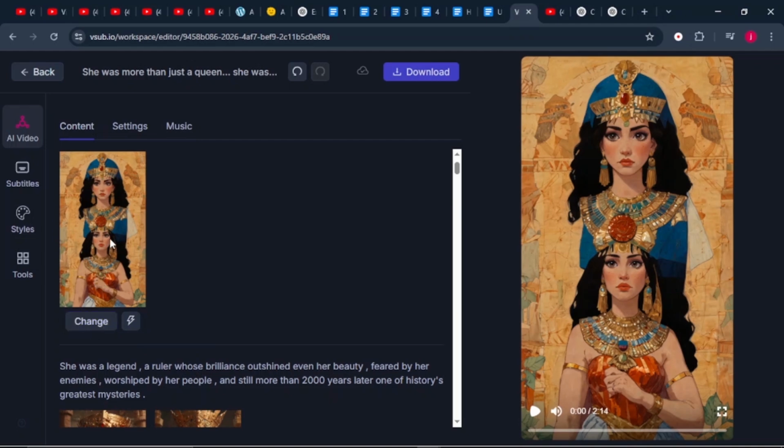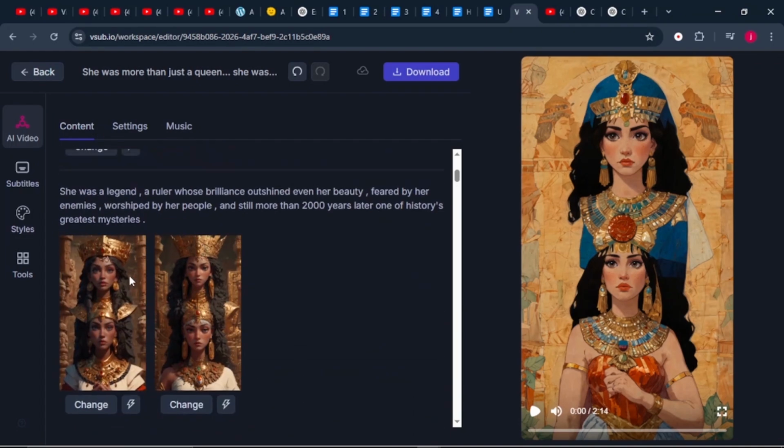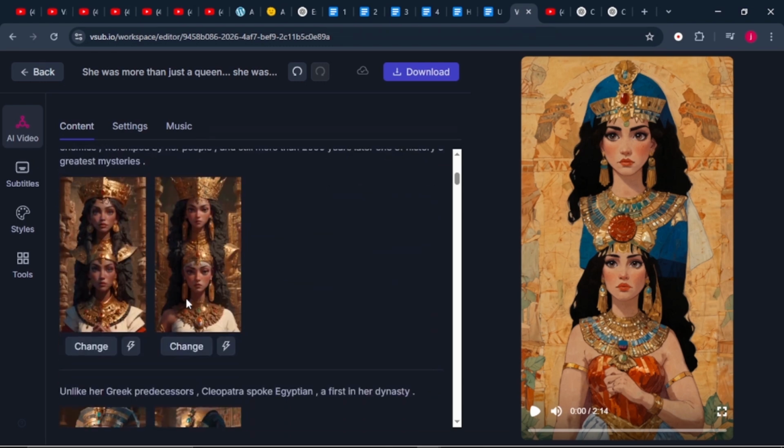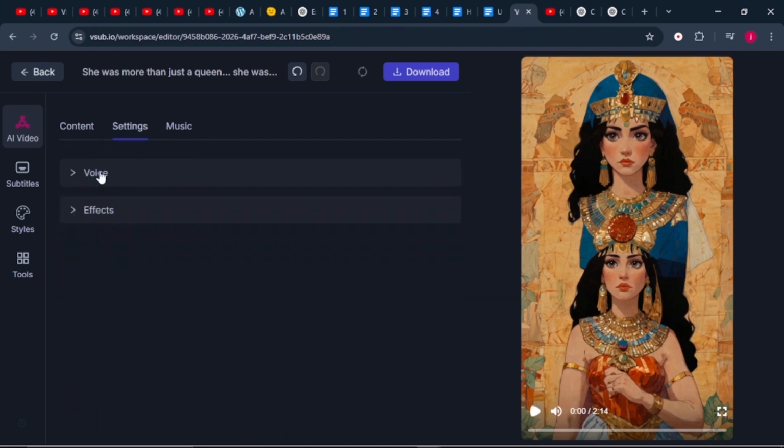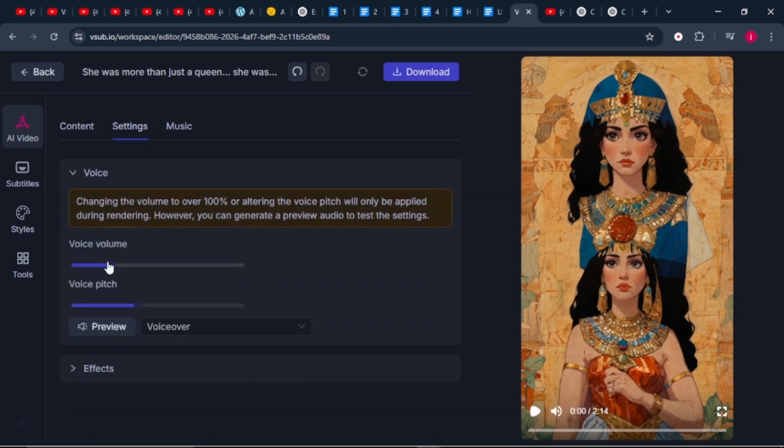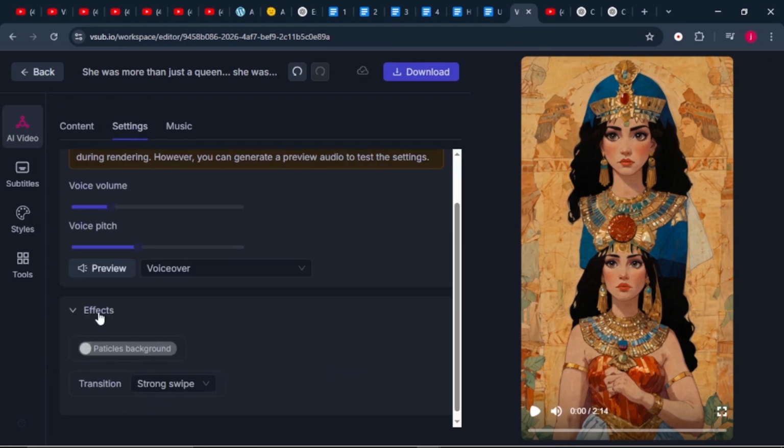Then when we scroll down, these other scenes have got two different images. We can choose either of the images. When we come to settings, we can play with the volume of our voice and the pitch of our voice. We can also play with some effects, if we want to. So there are only two types of transitions. We've got the smooth transition and the strong wipe transition. So we'll leave it to strong.